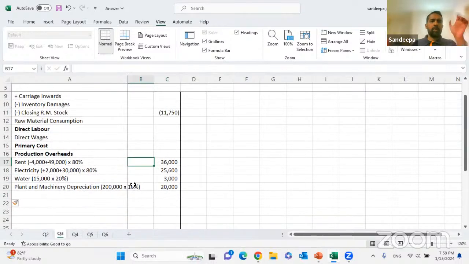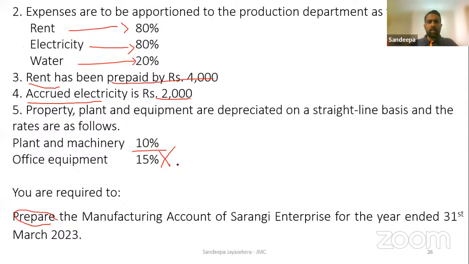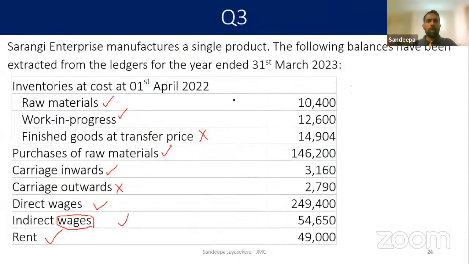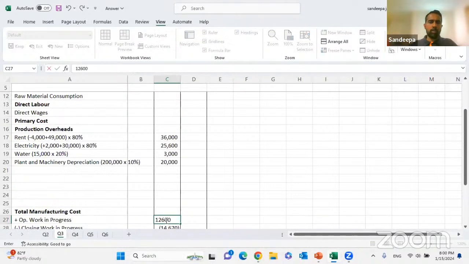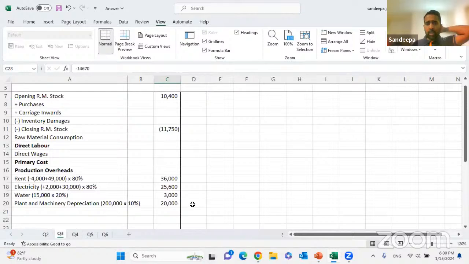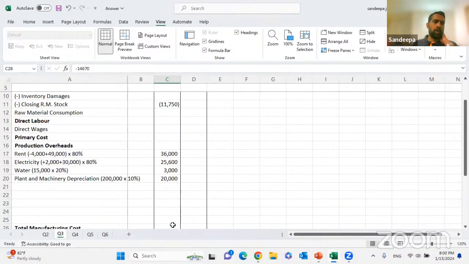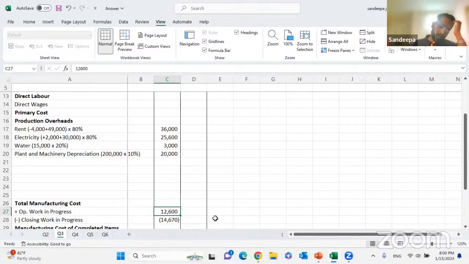We have completed the adjustments, pretty easy. Now we have to take the balances from the extracted adjustments. We'll start from the beginning. Opening raw material stock 10,400. Opening work in progress stock 12,600.